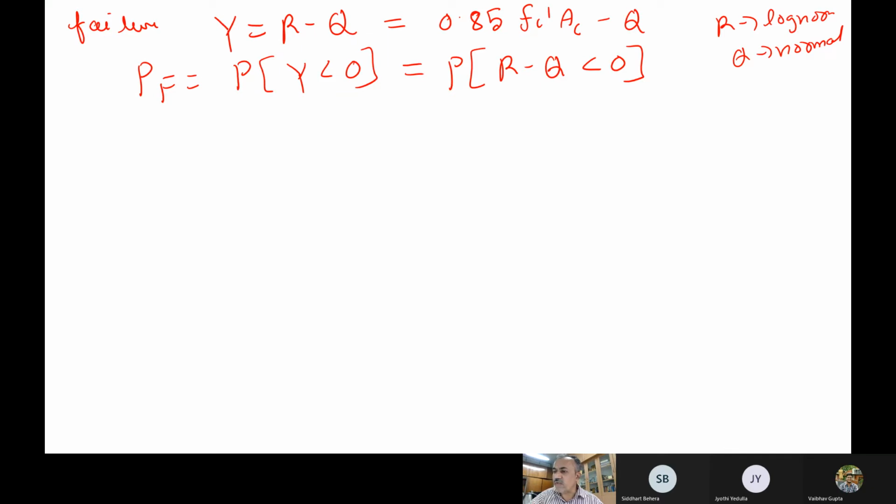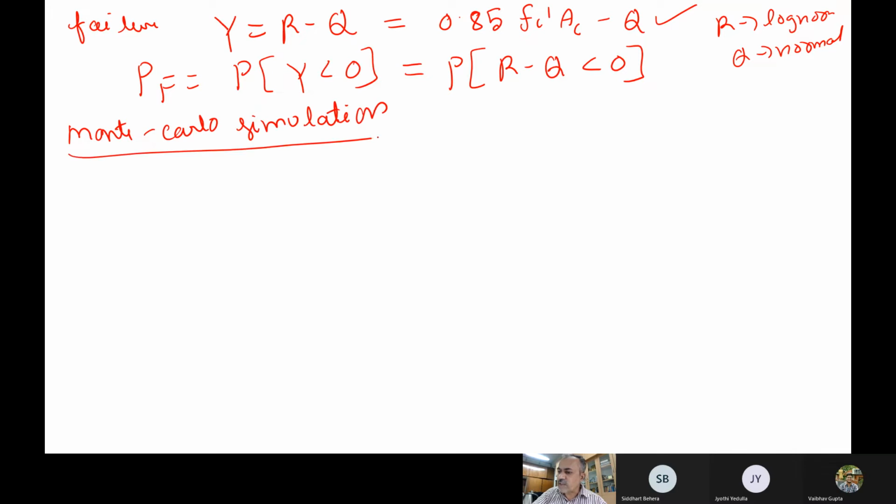The random variables are different, and if the function itself is nonlinear, then it will be much more complicated. The easiest way to solve all these problems, of course analytically, Taylor series is also perfectly fine, but the simplest way is Monte Carlo simulation. What we try to do in Monte Carlo simulation is as follows. It is very, very simple.